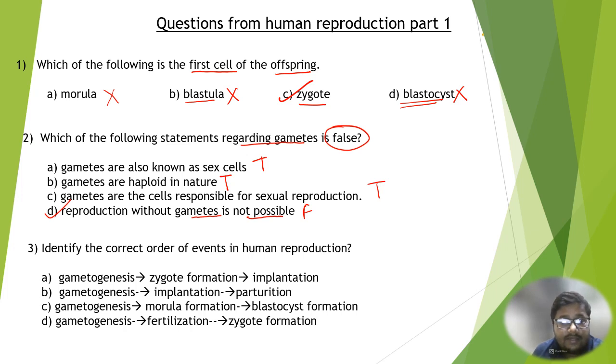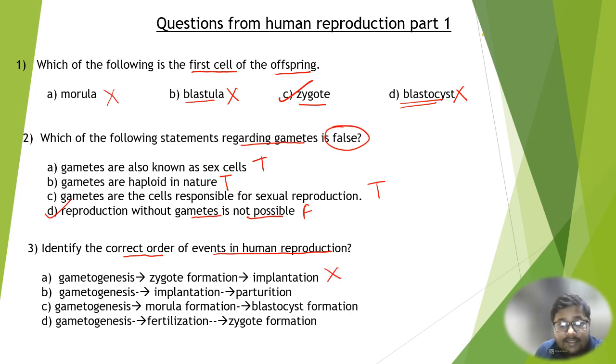The third question is very easy. Identify the correct order of events in human reproduction. I have already given you an image, which is basically a chart showing the events in chronological order that happen in human reproduction. So, gametogenesis, zygote formation, implantation, wrong.